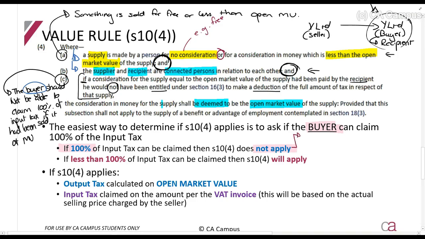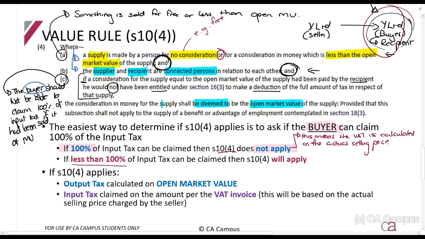If this section does not apply, this means the VAT is calculated on the actual selling price. So what are we saying? We're saying if the buyer would have been able to claim 100% of the input tax, then section 10.4 does not apply, and that means you charge whatever was charged.